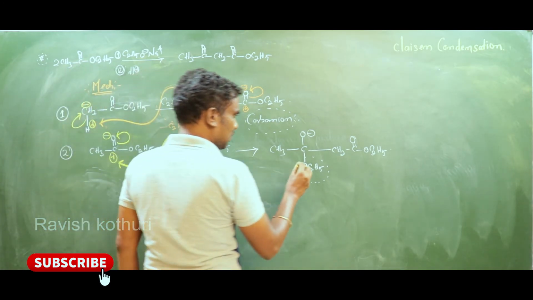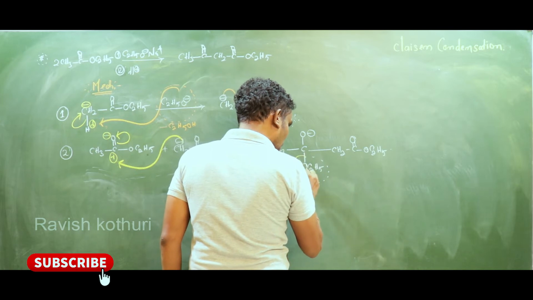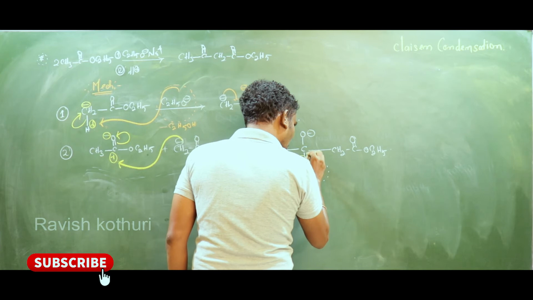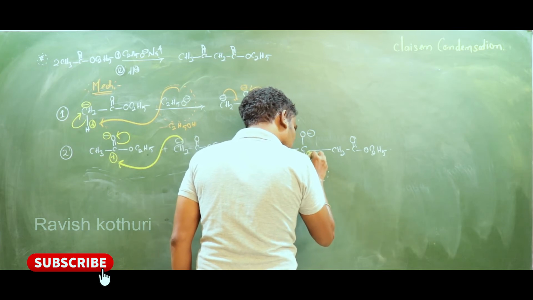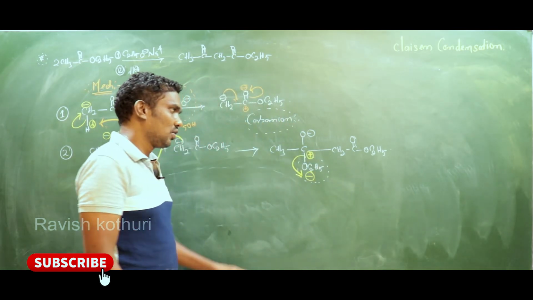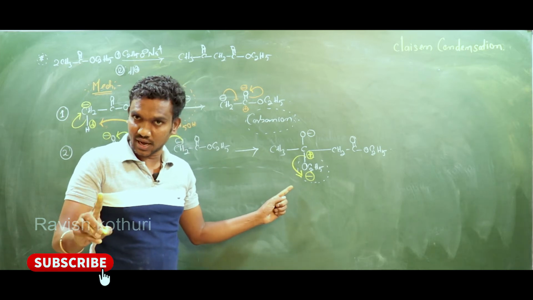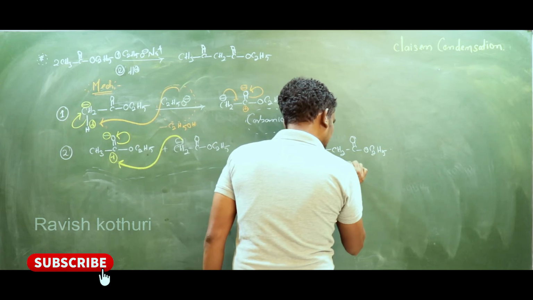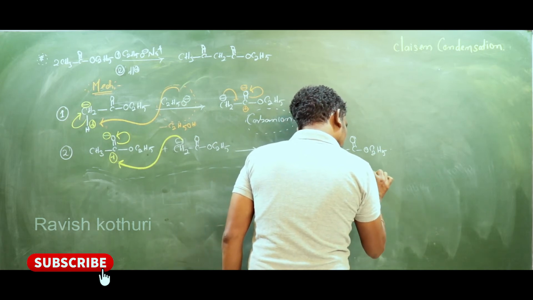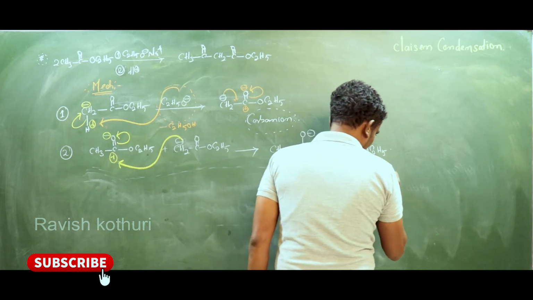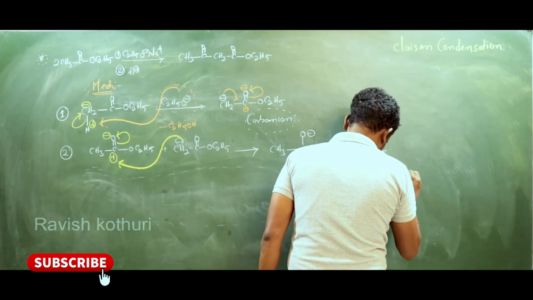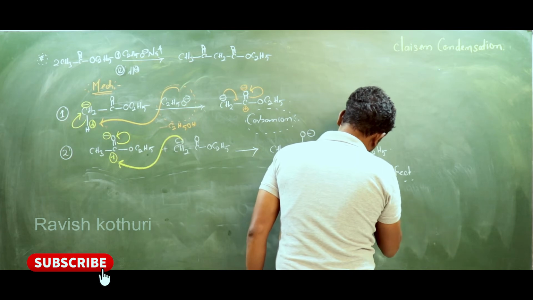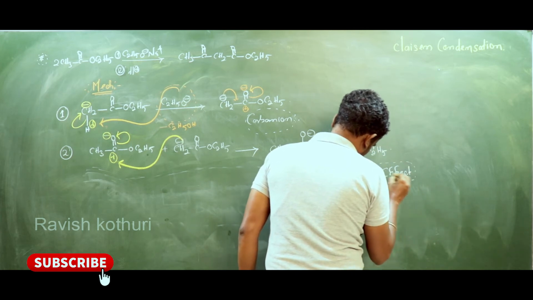Here, first, this bond will break. Heterolytic cleavage takes place. Oxygen gets a negative charge, carbon gets a positive charge. So what is the reason to break this bond? The reason is due to the plus R effect. Take down here: due to plus R effect.